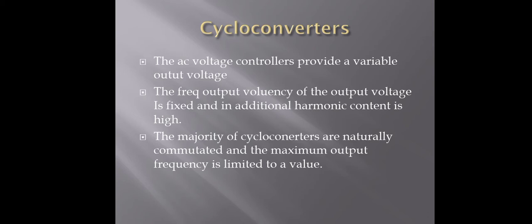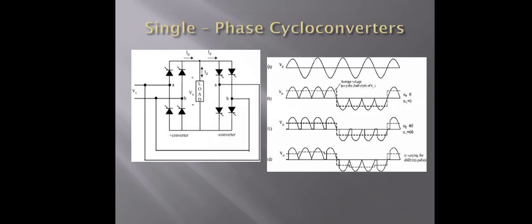That's why cycloconverters are used for low speed AC motor drives ranging up to 15,000 kilowatts with frequencies from 0 to 20 Hz. The AC drives we will discuss in the next chapter on applications of power electronics. Now, with the development of power conversion techniques and modern control methods, inverter fed motor drives are taking over from cycloconverters. The first cycloconverter is the single phase cycloconverter.